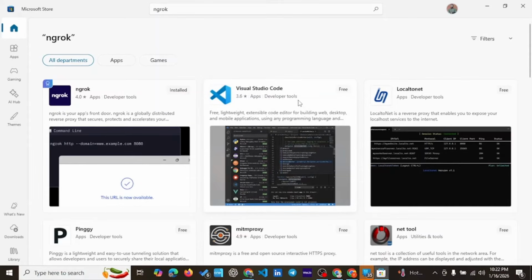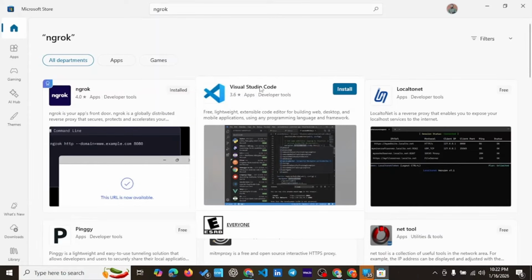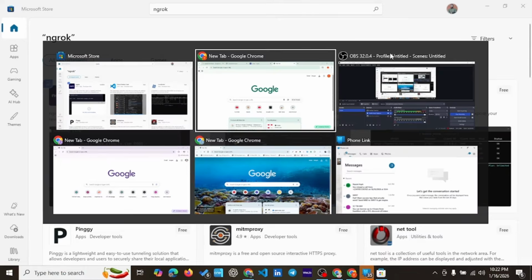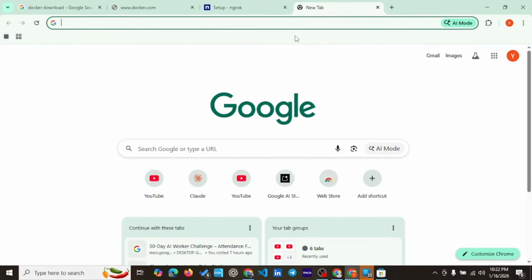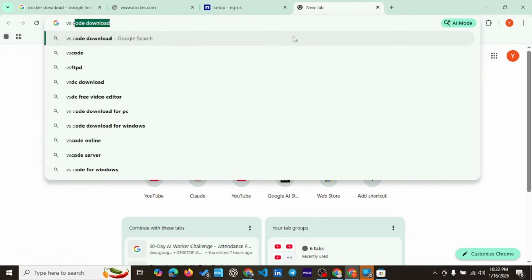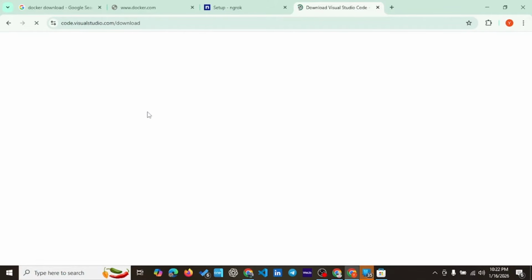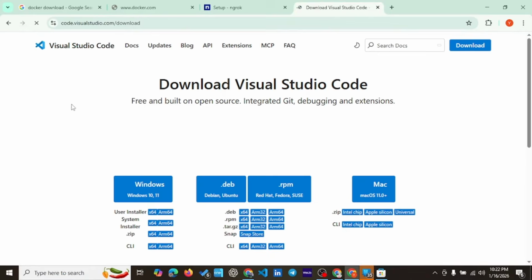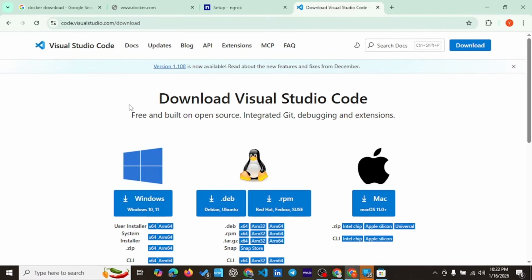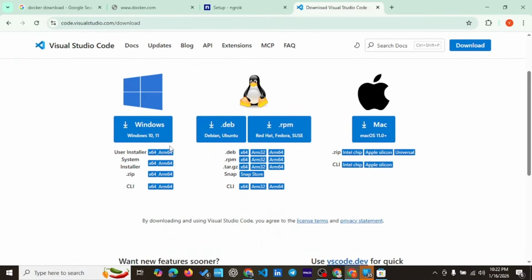In the same vein, you can install Visual Studio Code from here. But you can also come here and say VS Code download. Apparently there are two ways to install things in Windows these days. You can go through the Microsoft Store, or you can just go to the website of the makers of the software.